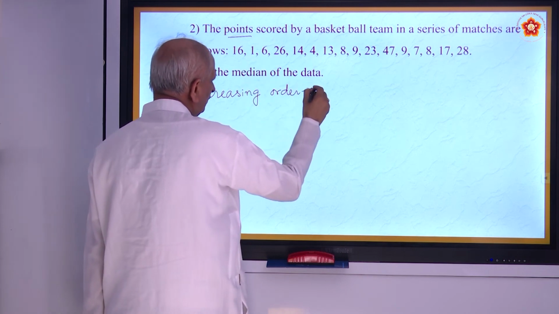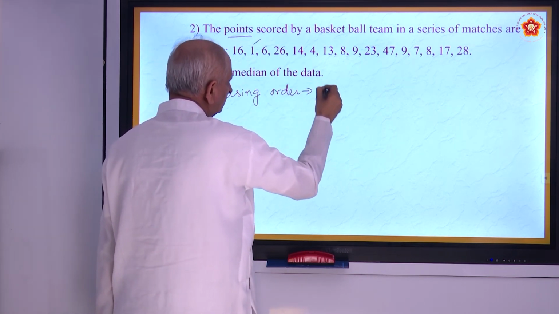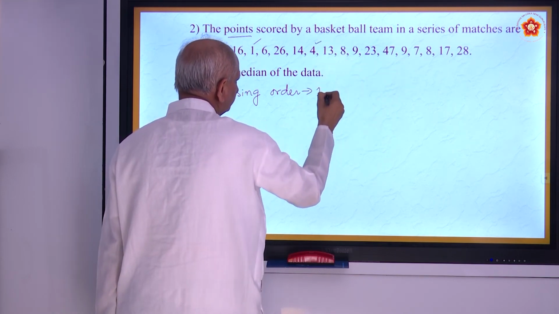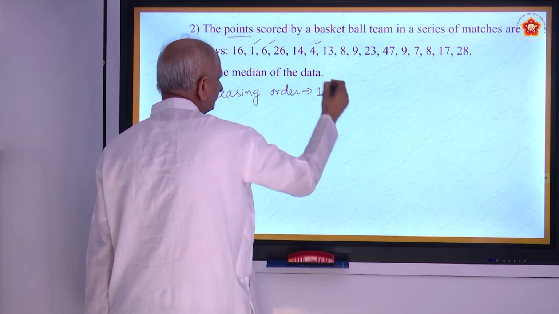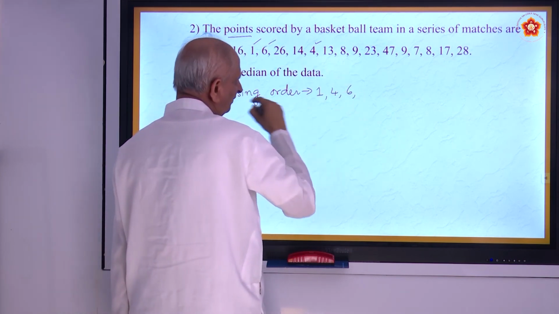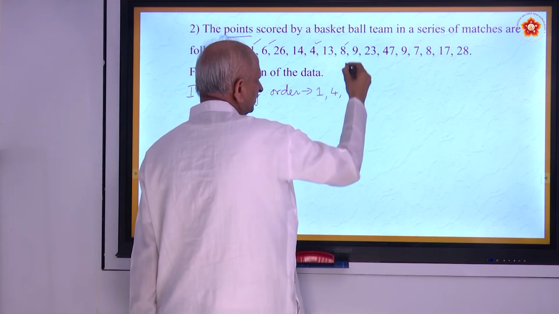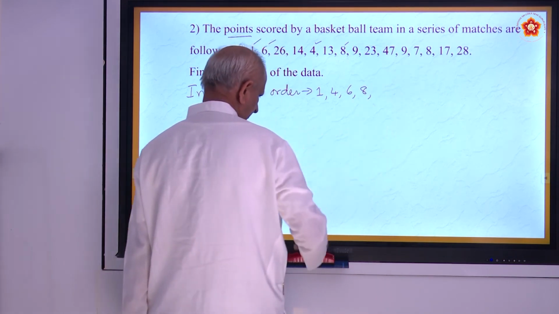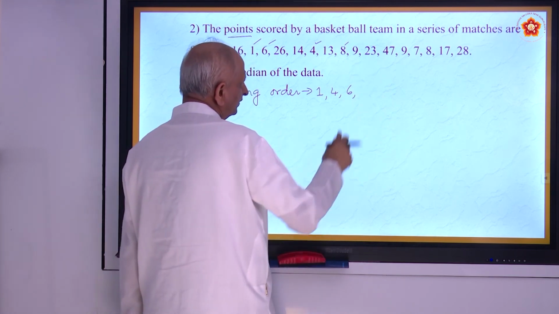So the lowest is 1. When you get the number, you tick it out. Next is 4, put commas. Next comes 6. Next is 7.